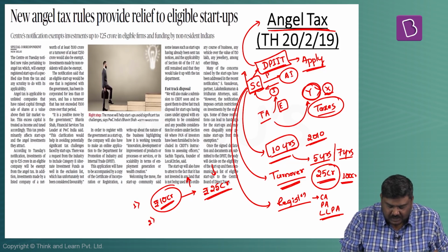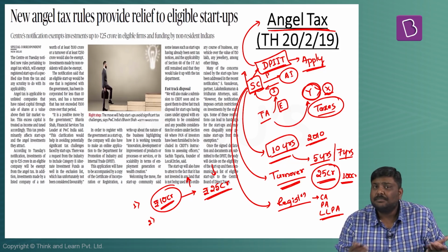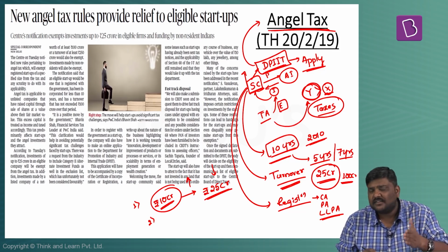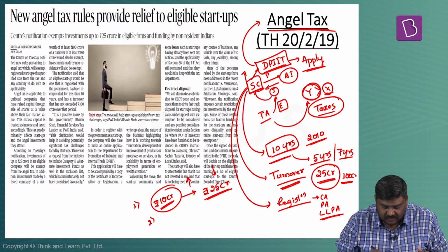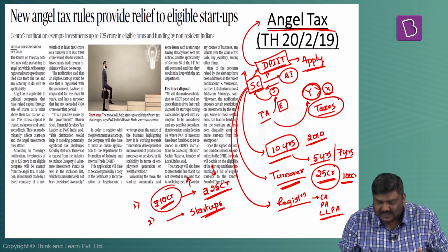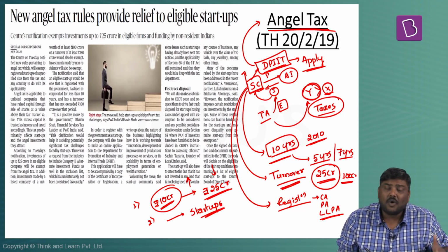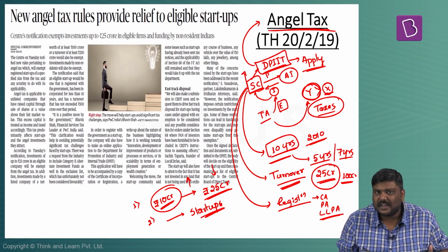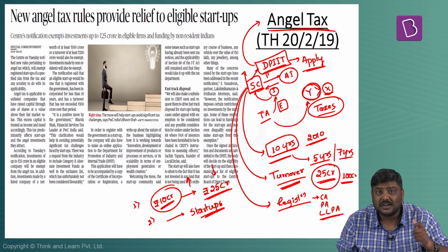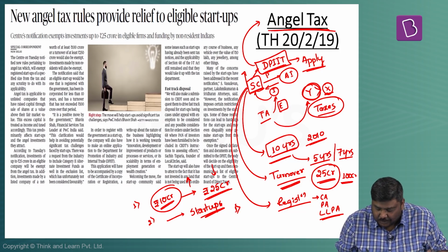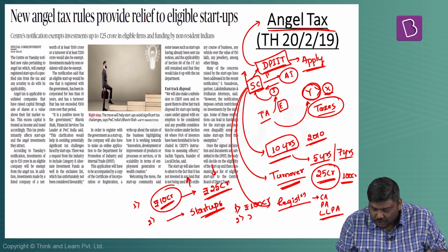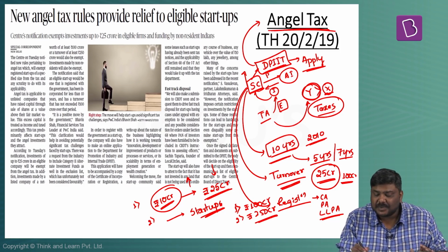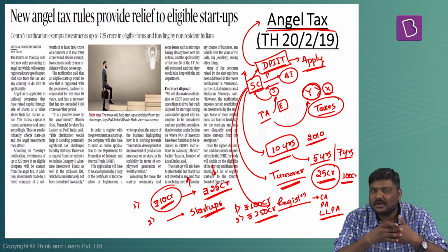Apart from this, if a listed company, in simple terms any company whose shares are available in the stock market, makes an investment in these particular startups, it will be given exemption. But please understand, not all the listed companies will be given the exemption. There are certain conditions. What are the conditions? One, the net worth should be at least 100 crore rupees, or the turnover should be at least 250 crore rupees. That is the second exemption which has been announced under this particular parameter of angel tax.